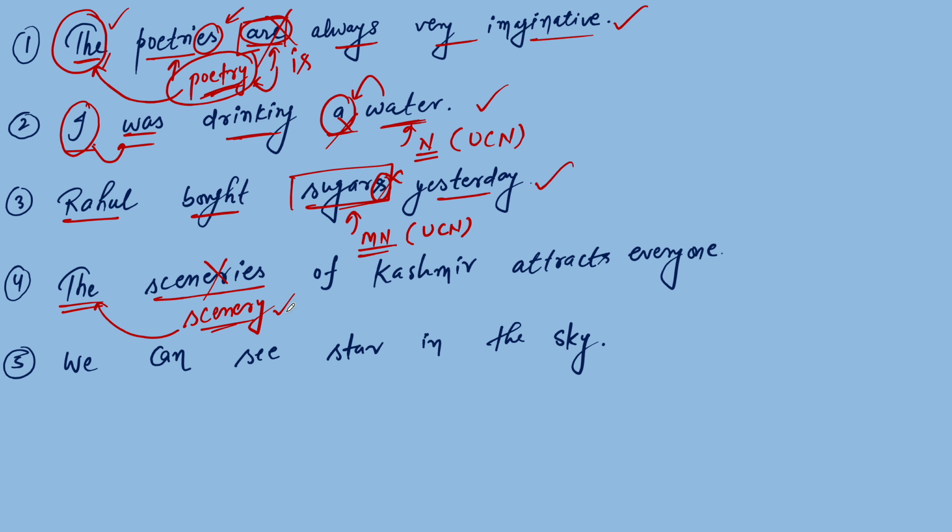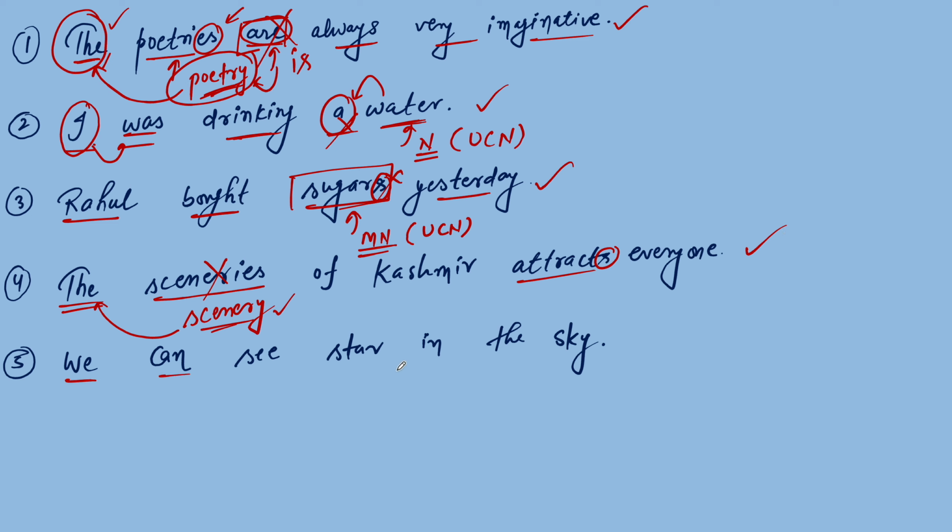This is a singular form of noun. Because of that, we have already written here attract, and here it is attracts because of present indefinite tense. The scenery of Kashmir attracts everyone, which is correct. Is it clear? Now come to this.